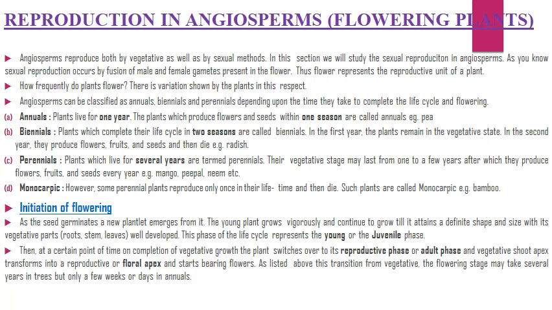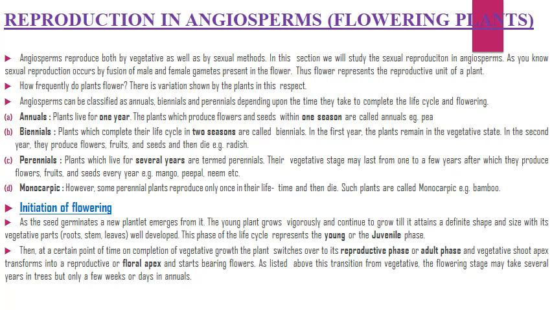Initiation of flowering. As the seed germinates, a new plantlet emerges from it. The young plant grows vigorously and continues to grow till it attains a definite shape and size with its vegetative part well developed. This phase of the life cycle represents the young or the juvenile phase.